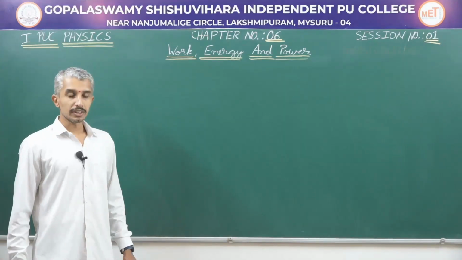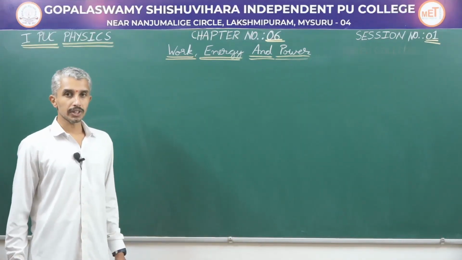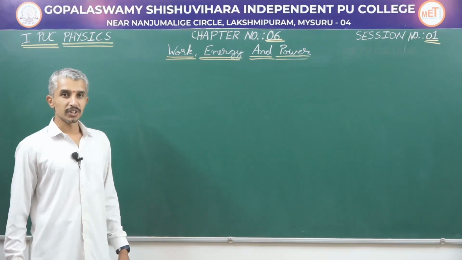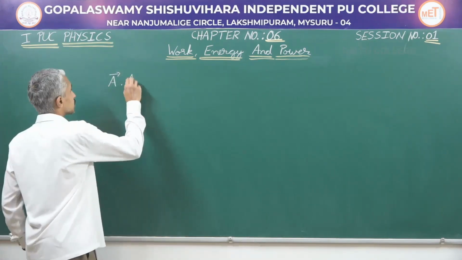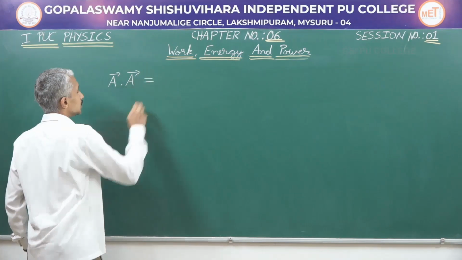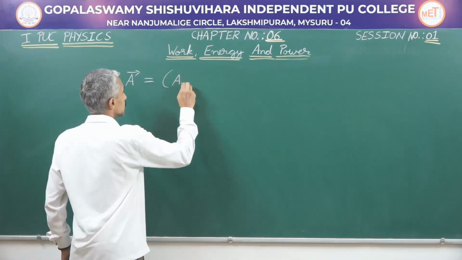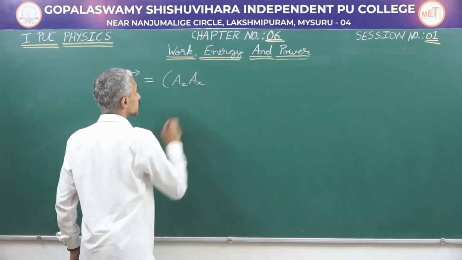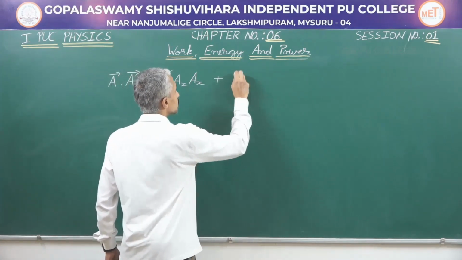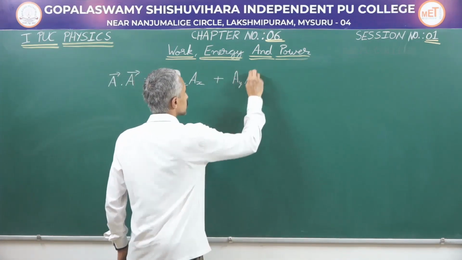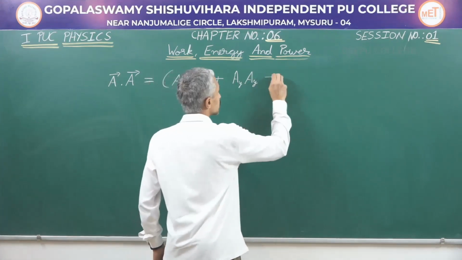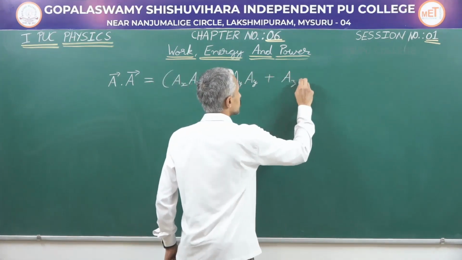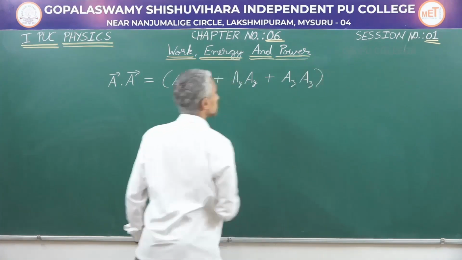Now, using the same analytical method, we will see what the dot product A dot A and B dot B is going to be. Dot product with the same vector is going to give us Ax into Ax plus Ay into Ay plus Az into Az.